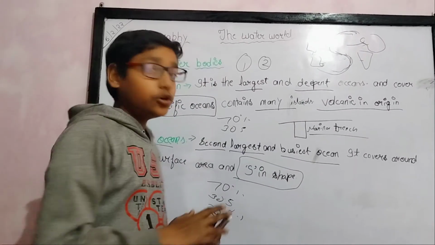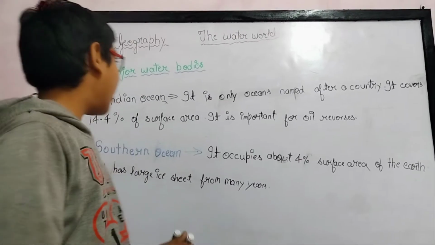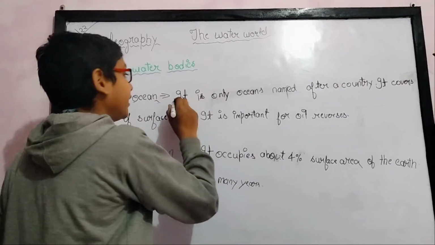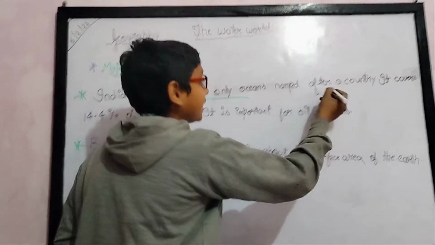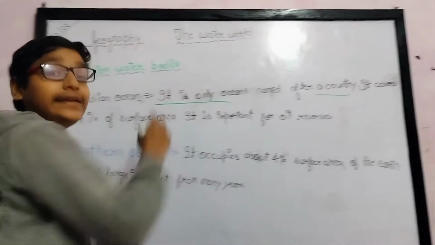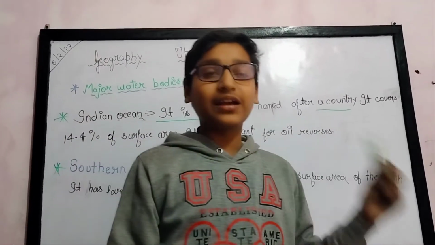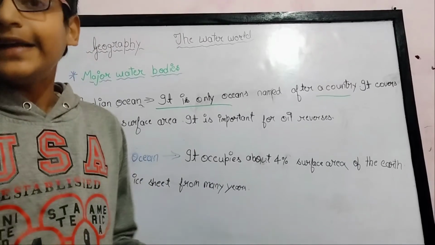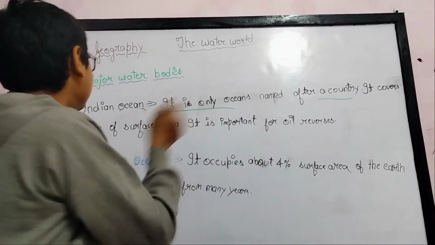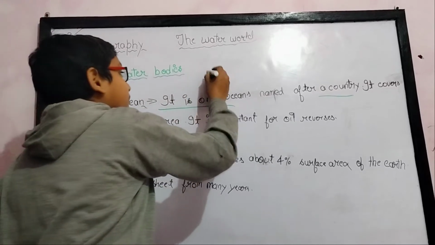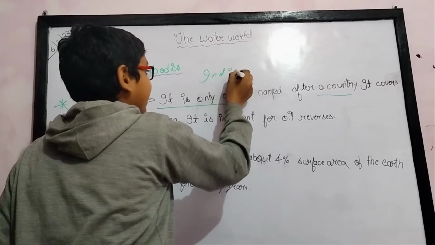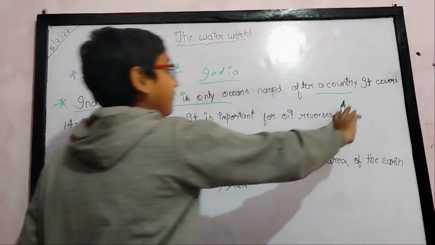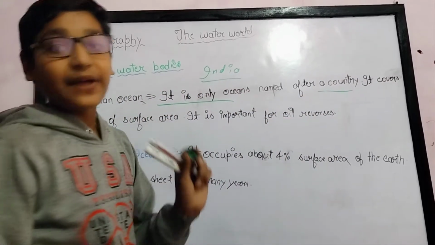Now let's study the Indian Ocean. It is the only ocean that is named after a country. This means the Indian Ocean's name denotes the country it is named after, India.